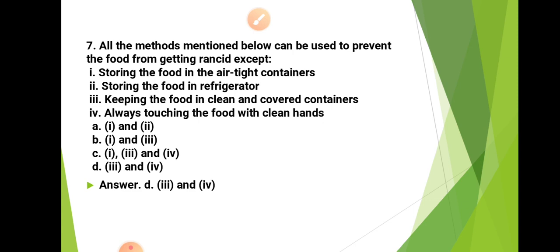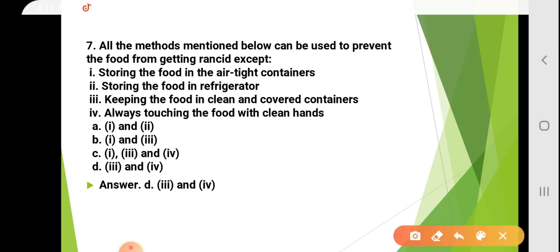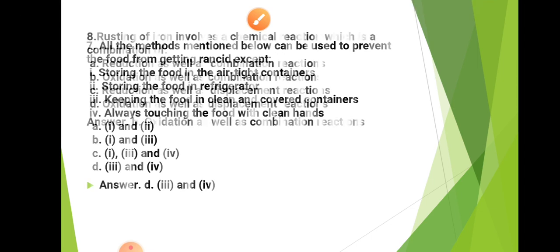good process? All the methods mentioned below can be used to prevent the food from getting rancid. इनमें से कौन सी वो मेथड है जो कि हम अप्लाई करेंगे तो जो फूड होगा वो स्पॉइल नहीं होगा. So this, the fourth one, is D. D is the correct answer. This is the third and fourth: keeping the food in a clean and covered container, and then the fourth one is always touching the food with clean hands. Okay, this is the right answer.